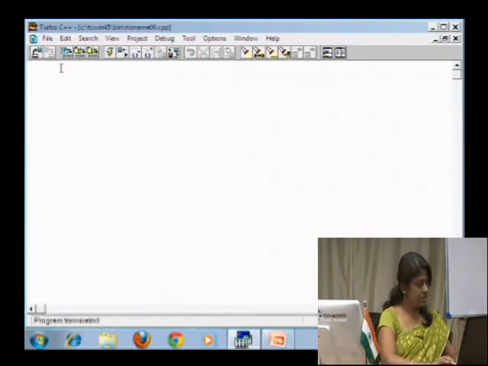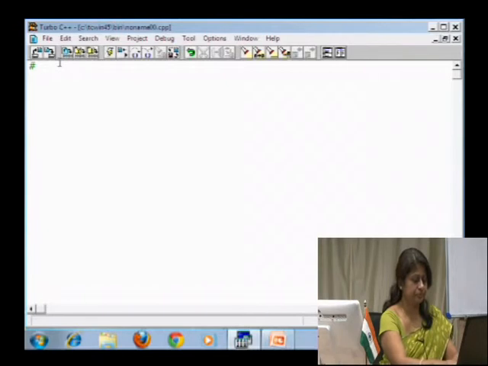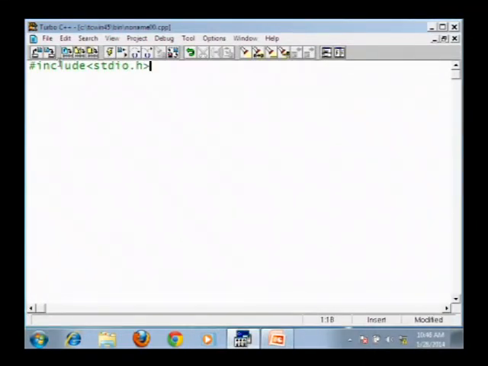So, here suppose you have a program such as this. This program is actually to accept a character and then check whether that character is a vowel or a consonant.